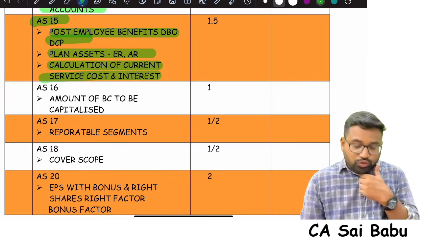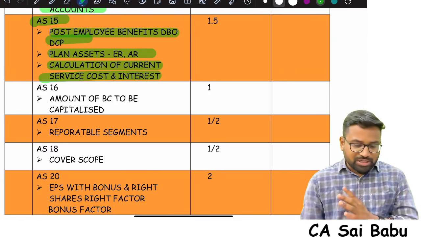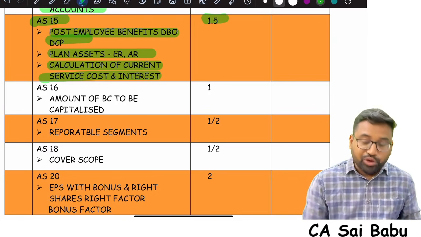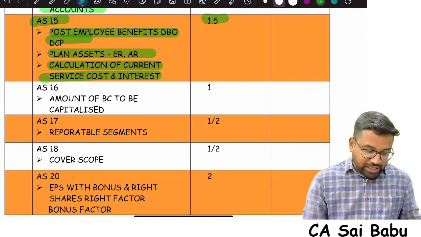Okay. So in the study material, one question is there, Ocean Limited, like that. So try to solve that question. You can allocate 1.5 hours.